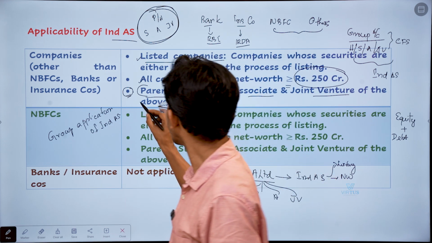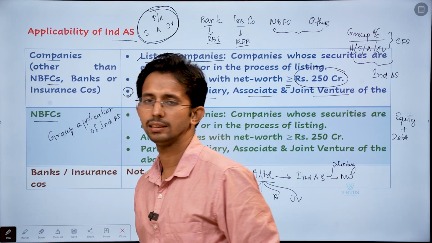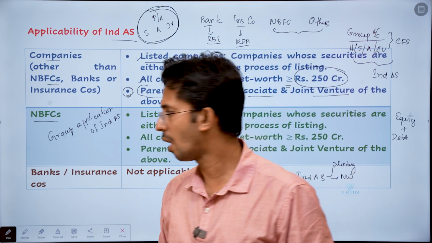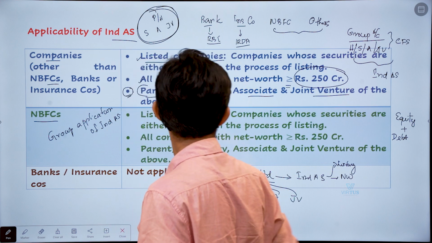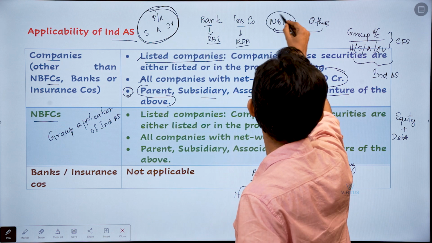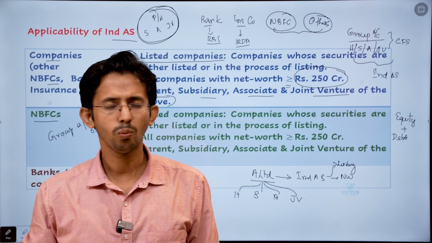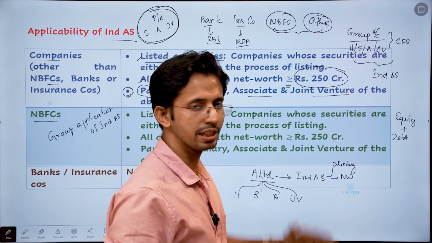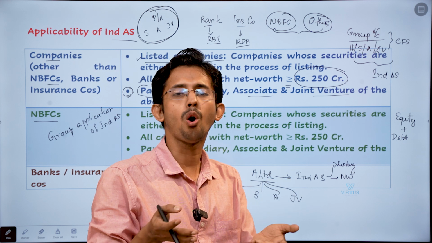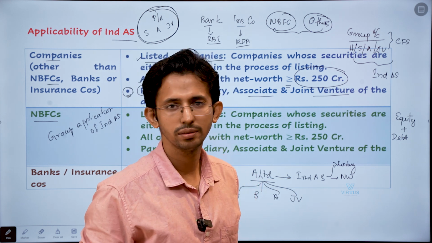Okay, and these three conditions are common for both NBFCs as well as other general public companies. Now, let us come to the only difference between NBFCs and others when it comes to application of IND AS. The difference is, in case of NBFCs, you are not permitted to voluntarily adopt IND AS if you have not exceeded the threshold.